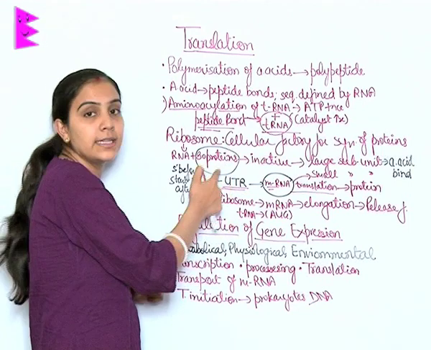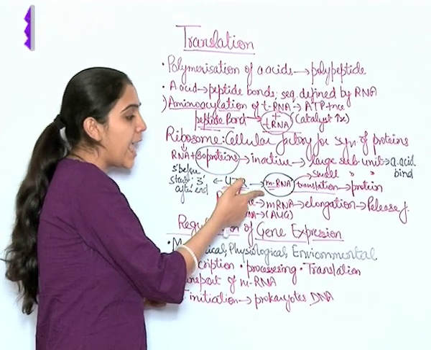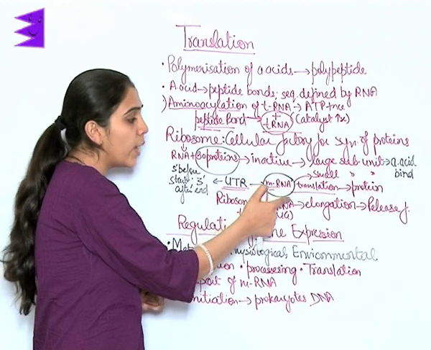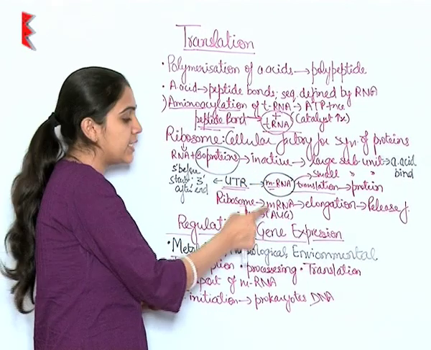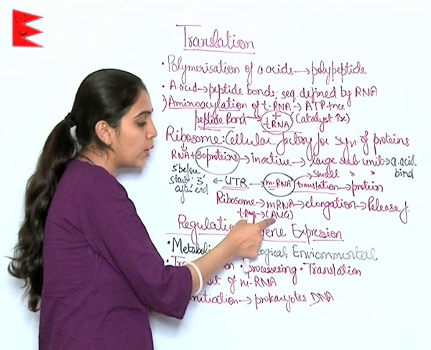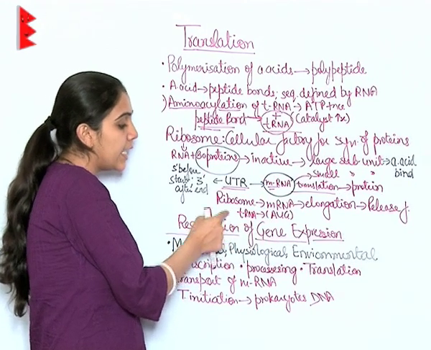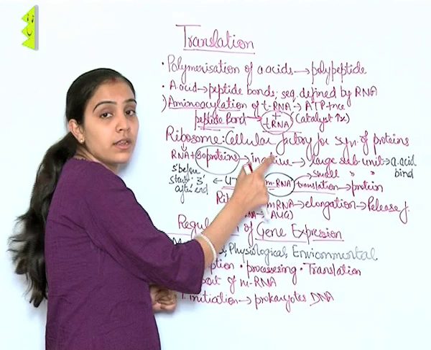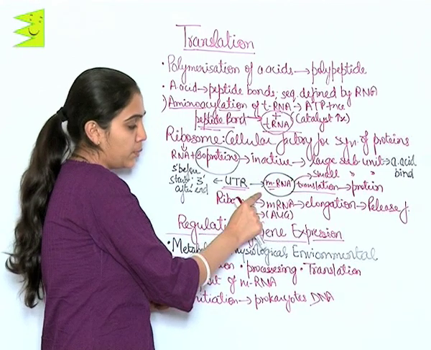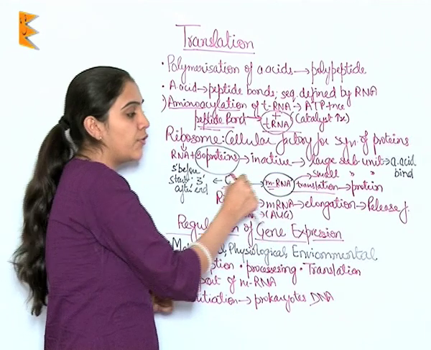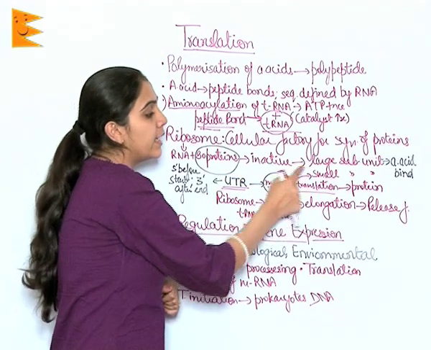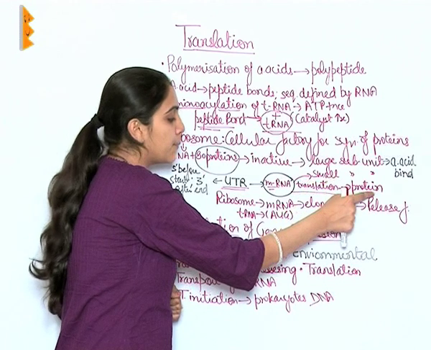Now let us understand the process of translation. The mRNA, with the help of the initiator tRNA, which has the initiator codon AUG, is recognized. Then this mRNA gets attached to the small subunit of the ribosome and it gets translated, giving us proteins.